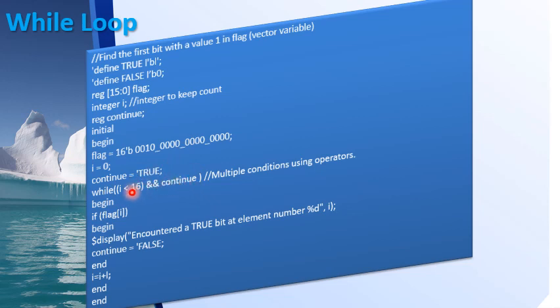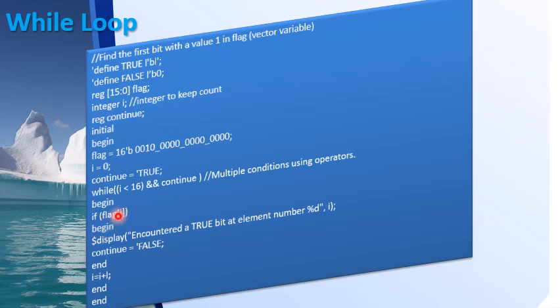Either length should be less than 16 or continue should be true. Okay. So once both the conditions are satisfied, then it will enter the loop. Now I check if flag of I, meaning I is 0 first, flag of 0, the 0th bit. I am checking if flag of I is equal to 1. If I don't write anything, it means that I am checking for a value 1.